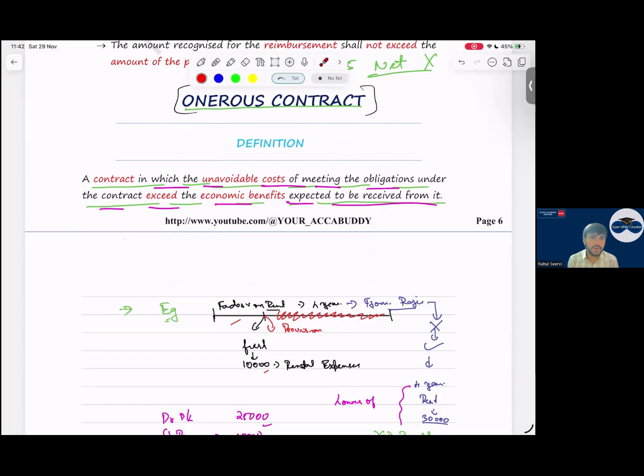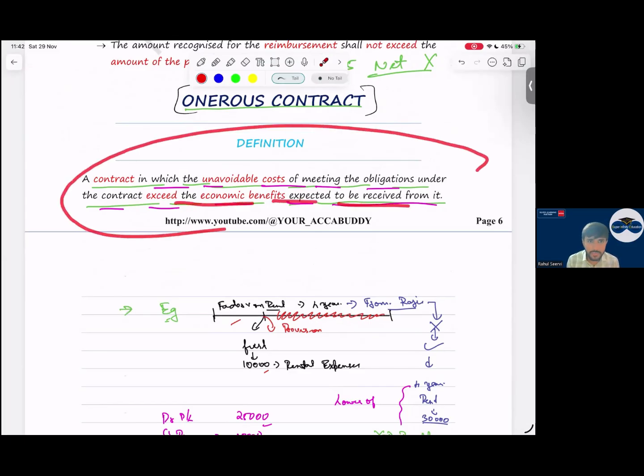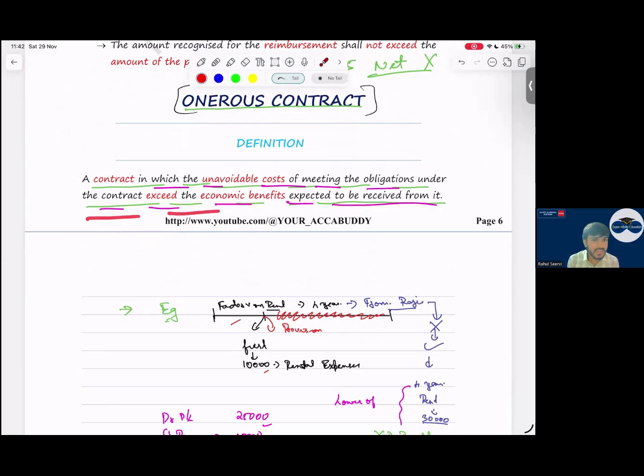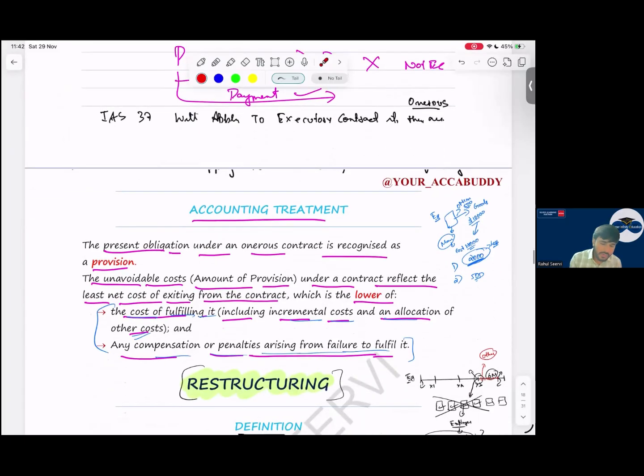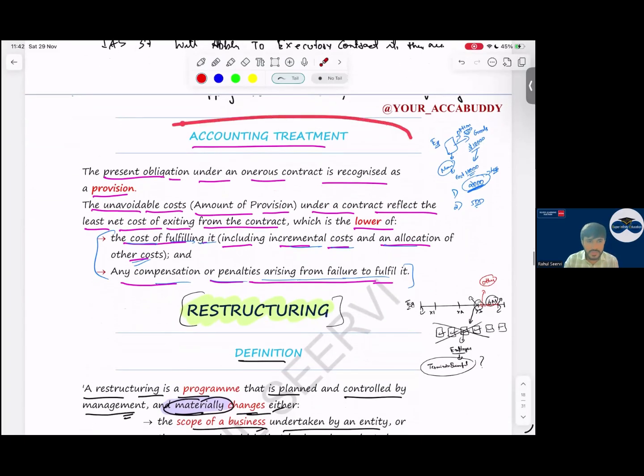So reimbursement, and then onerous contract. Onerous contract, a very important topic. So in onerous contract, what do we say? It is a contract in which the unavoidable cost of meeting the obligation under the contract exceeds the economic benefit expected to be received from it. So whenever I have a contract and I know that it is a loss making contract,